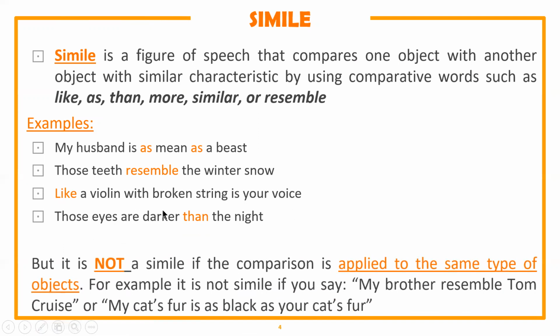But the thing that you have to remember is that it is not a simile if the comparison is applied to the same type of objects. For example, it is not a simile if you say, my brother resembles Tom Cruise, or my cat's fur is as black as your cat's fur. Why? Because if you make a comparison with the same type of object, the meaning that is produced is not really figurative meaning, but more towards a literal meaning. You just compared one thing with another thing that is literally similar. So it's not really a simile because it does not provide the line with figurative meaning. So pay attention to that.